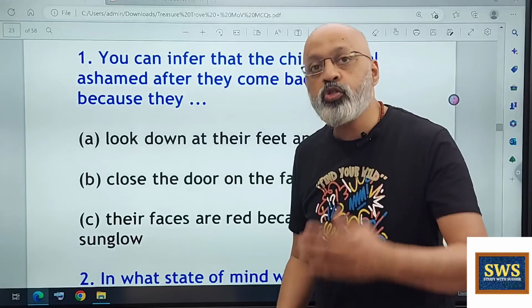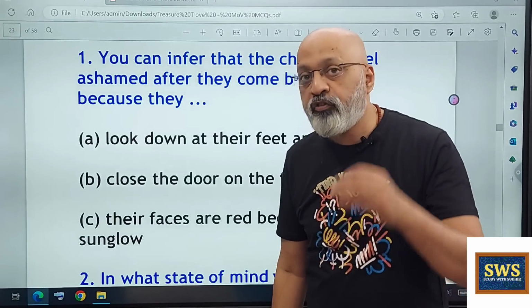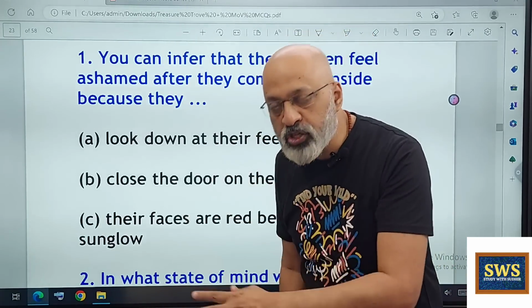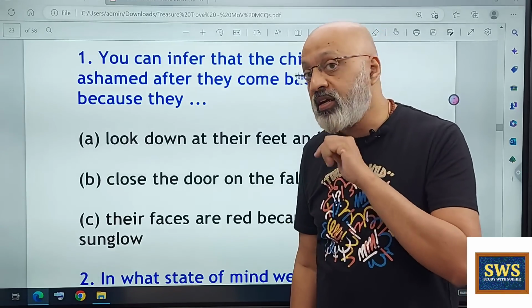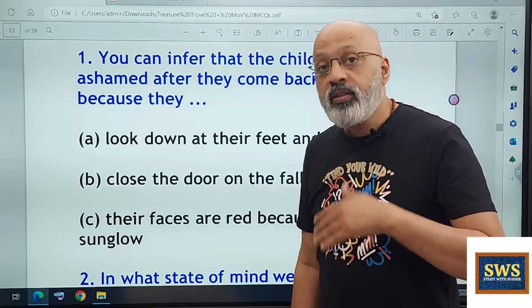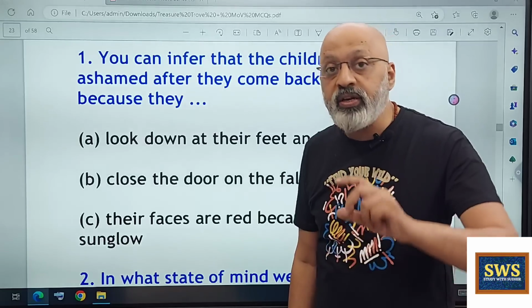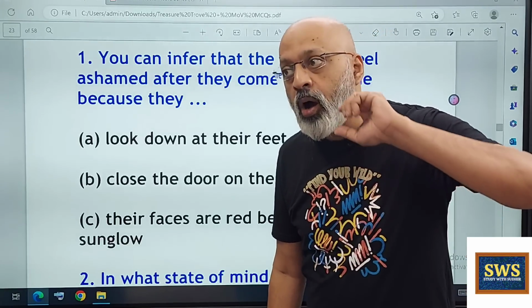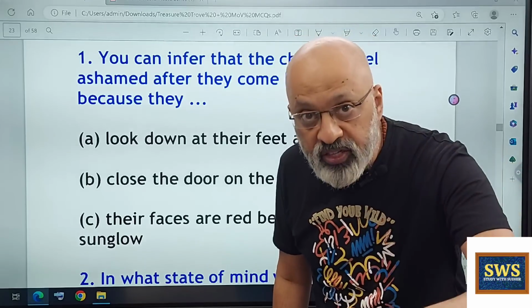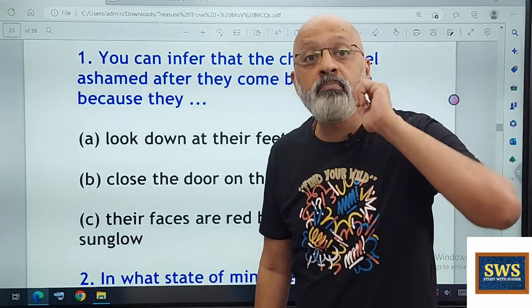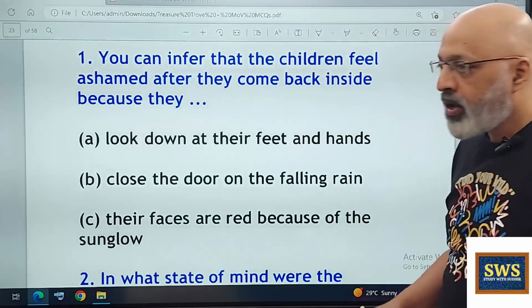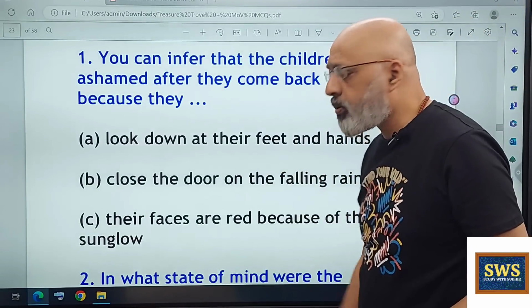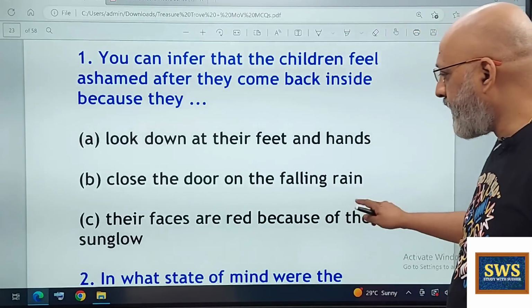So MCQs will essentially look at factual details, especially in stories like All Summer in a Day, The Blue Bead, and to an extent even The Little Match Girl. They will test how well you have read the textbook and how well you remember and recall all these factual details. So, A, look down at their feet and hands.